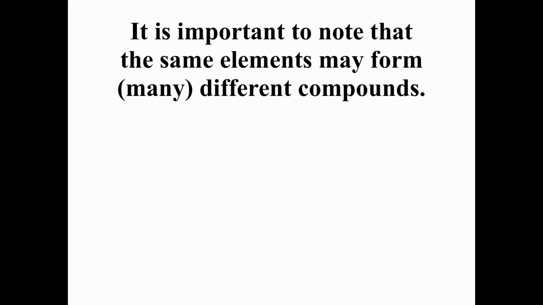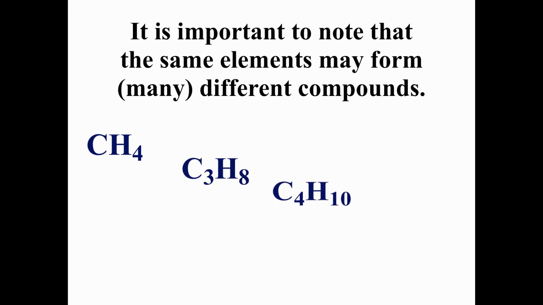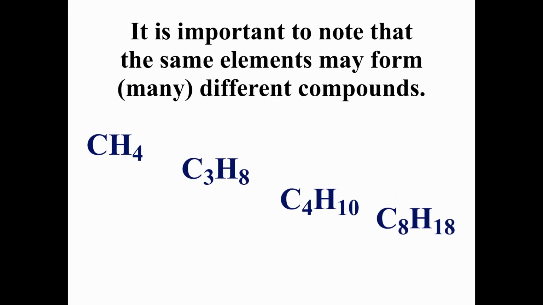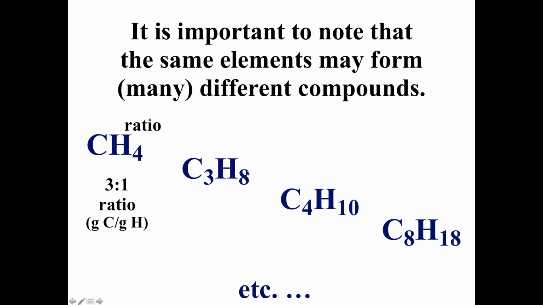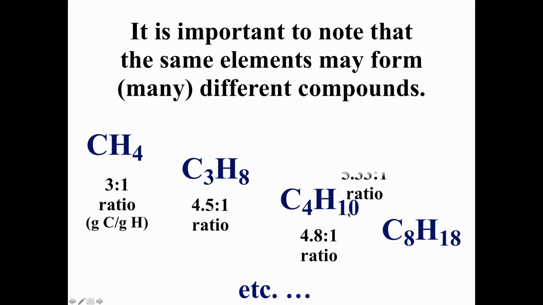Now, one other thing to note is that elements can sometimes form different compounds with the same elements. Carbon and hydrogen is a classic example of this. Carbon and hydrogen can literally make millions of different compounds, and here are a few of the simplest. Methane, CH4, 1 carbon to every 4 hydrogens. Propane, C3H8, 3 carbons to 8 hydrogens. Butane, 4 to 10, and octane, 8 to 18.